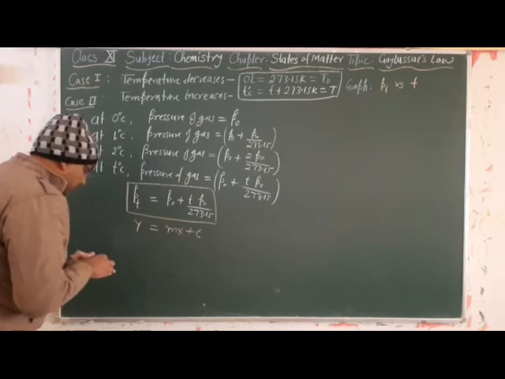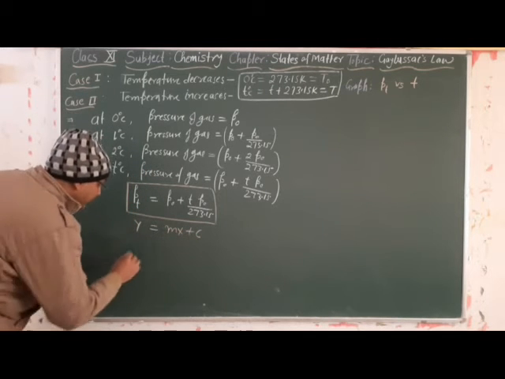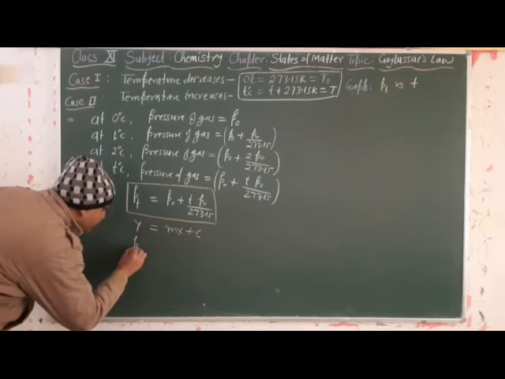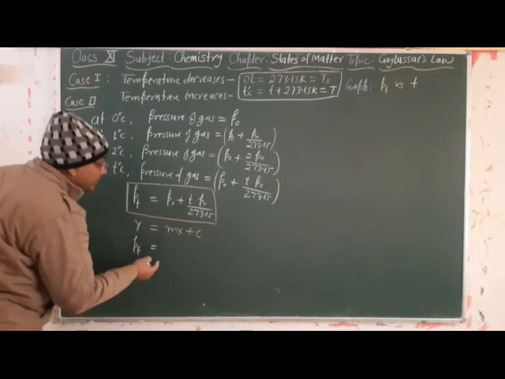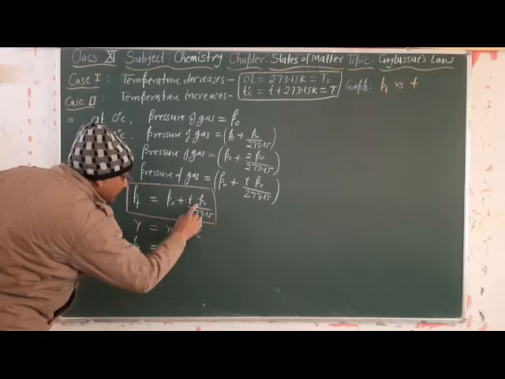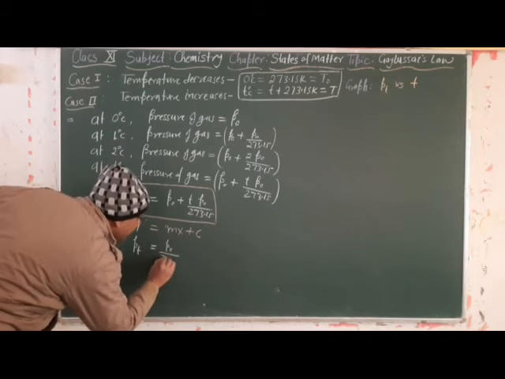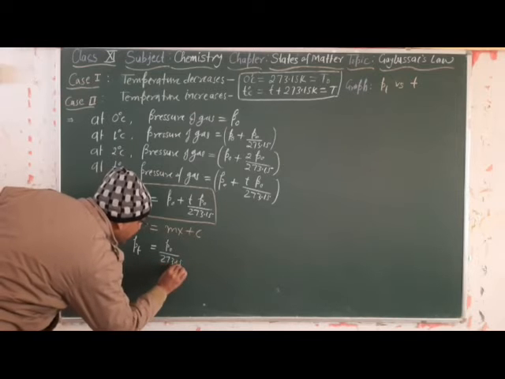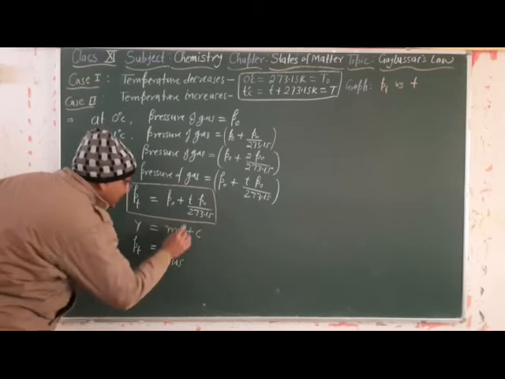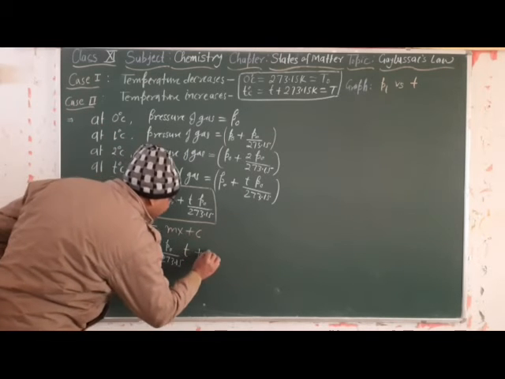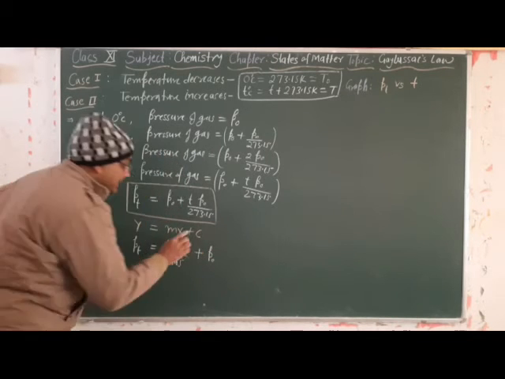This is the general equation of a straight line graph. Pt is equal to P0 divided by 273.15, which is m, times t on the x-axis, plus P0, which is the intercept.